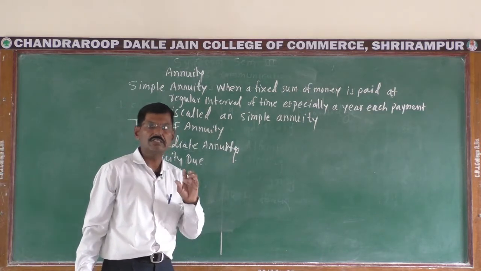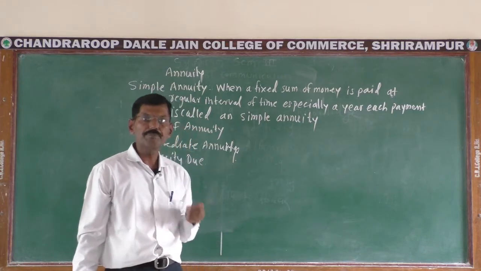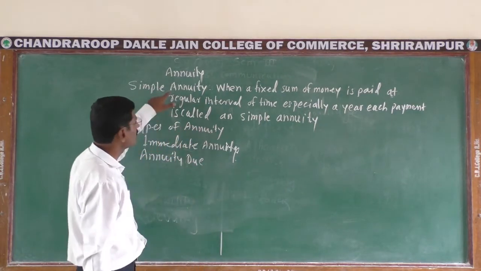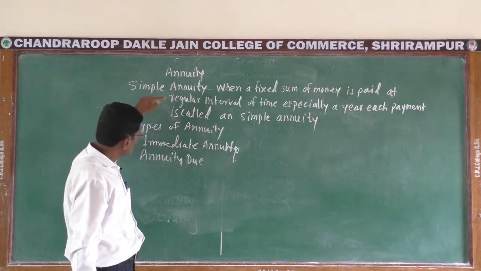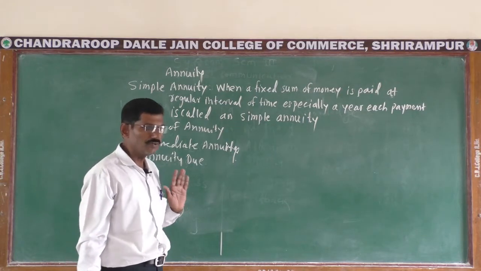Annuity means a series of payments at regular intervals, and if the payment is equal, then we say it is a simple annuity.